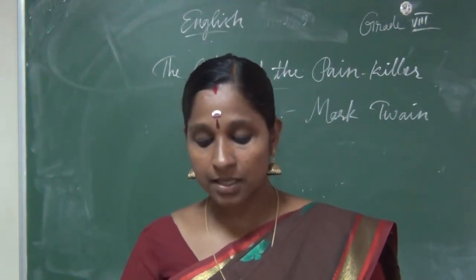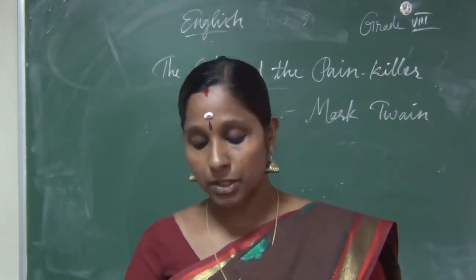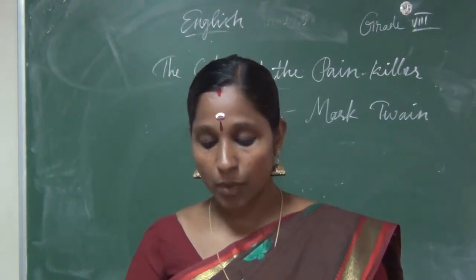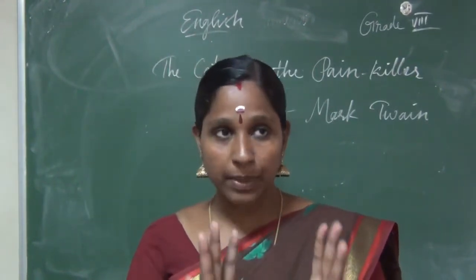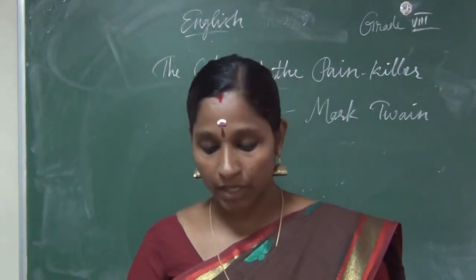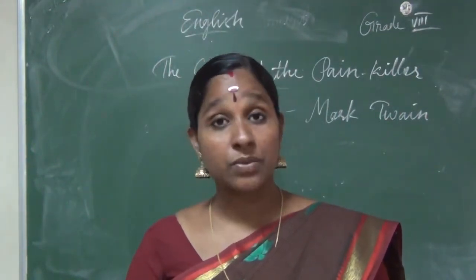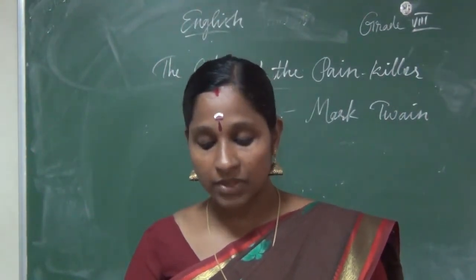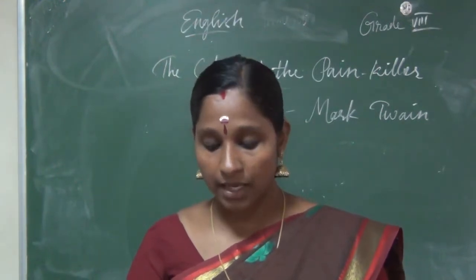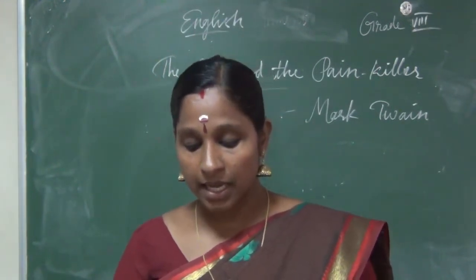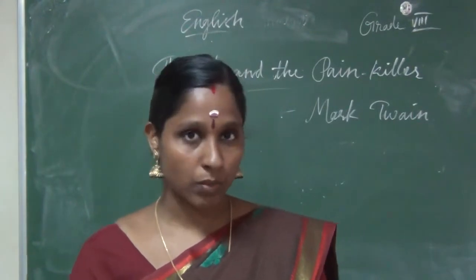Twain was raised in Hannibal, Missouri, which later provided the setting for his novel. He used that place in his novel. His famous works are The Adventures of Tom Sawyer and The Adventures of Huckleberry Finn. Clear?